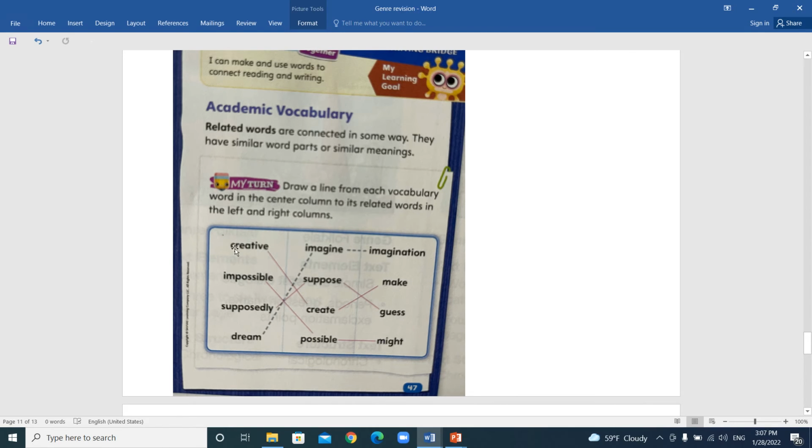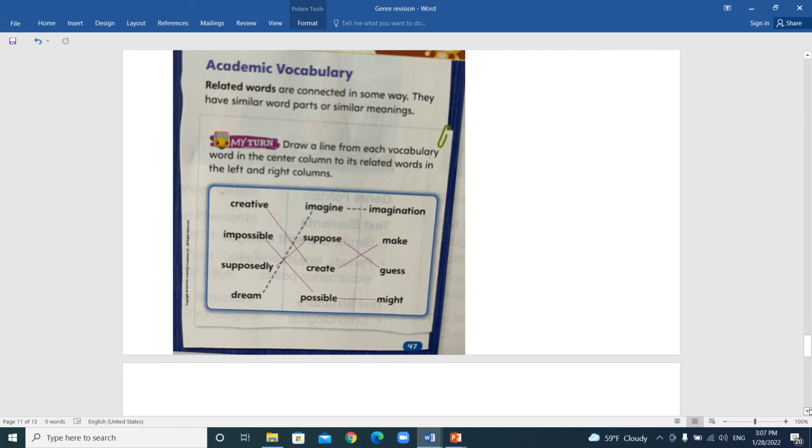Here, creative and create. The words create and creative have the same word part. I can say, I will create a robot out of Lego. Or I can say, he is a creative artist. Okay, here this is a verb. Here it is used to describe a person. Okay, so here it asks you to match 3, but mostly I will ask you to match one word to only one, like one word to another only.